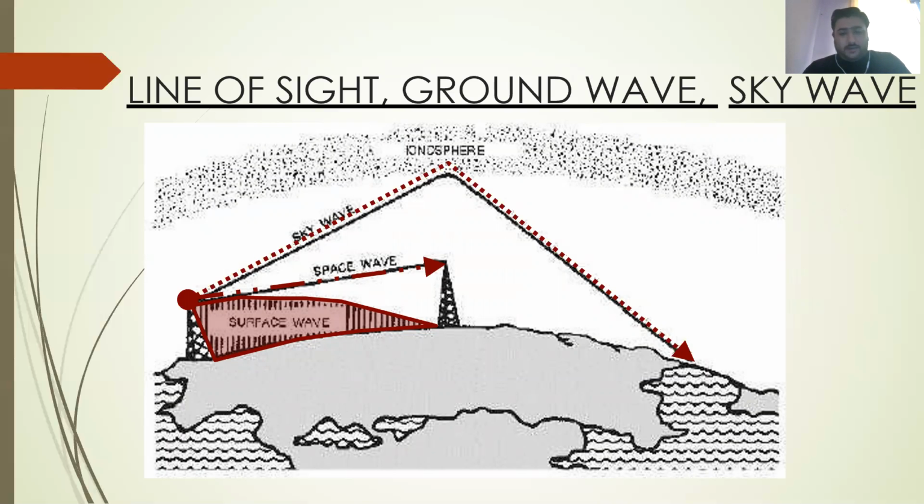The wave is radiated in the lower atmosphere, and it goes toward the receiving antenna with the help of the curvature of the earth. And the third one is the space wave. In space wave propagation, we have to achieve a line of sight distance between the transmitting and the receiving antenna. So this is the pictorial representation of line of sight, ground wave, and sky wave propagation.